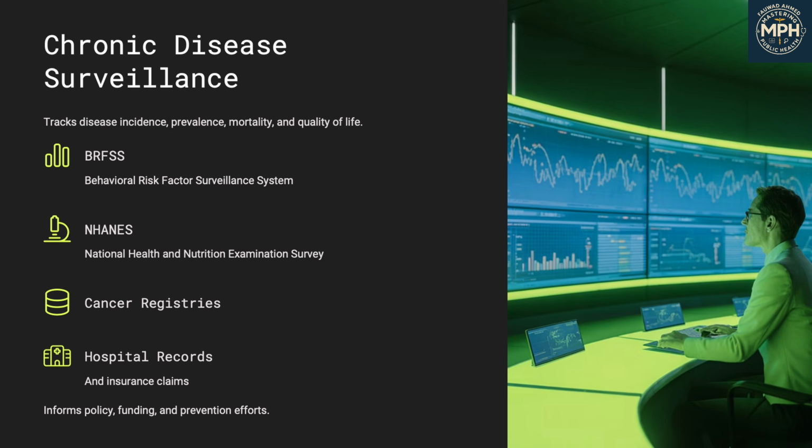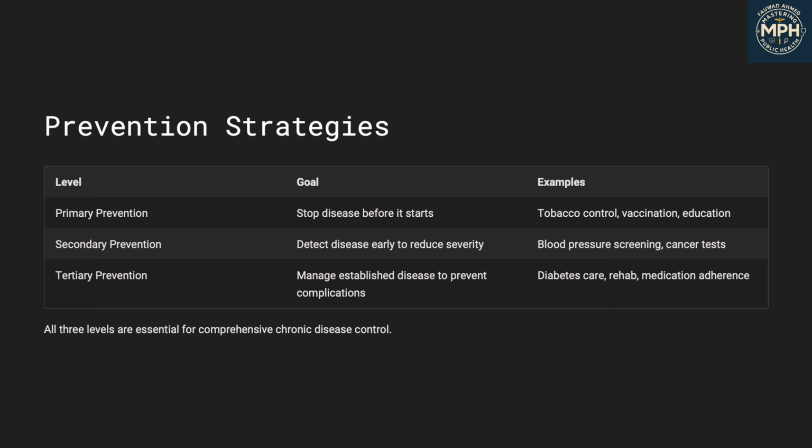Surveillance of chronic disease. Monitoring chronic disease involves tracking incidence and prevalence of conditions, risk factor trends like obesity or smoking rates, mortality and years of potential life lost, and quality of life measures and disability rates. Major sources include national surveys like BRFSS, cancer registries, hospital discharge data, and electronic health records. Good surveillance supports effective planning and resource allocation.